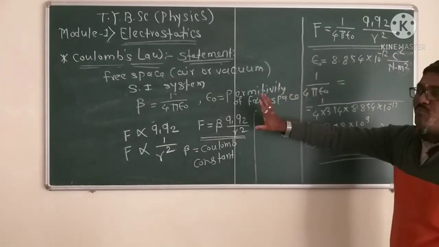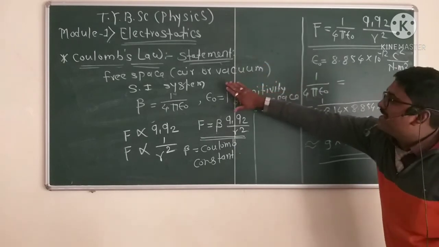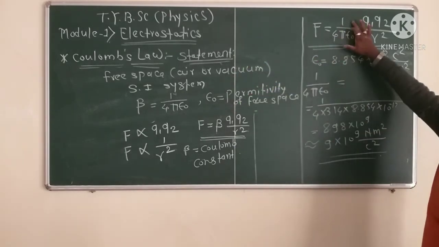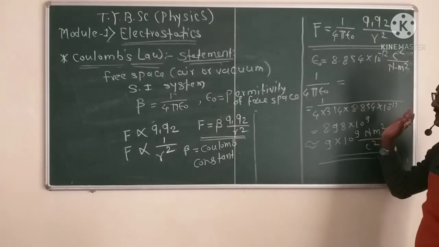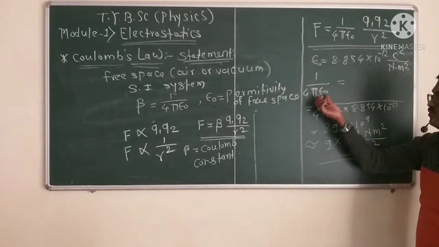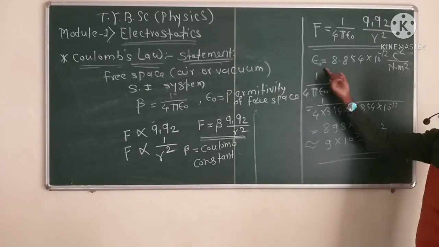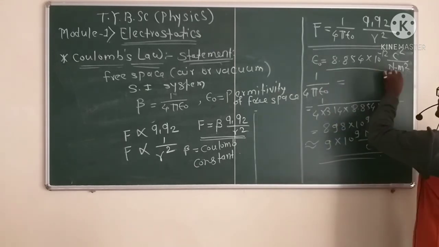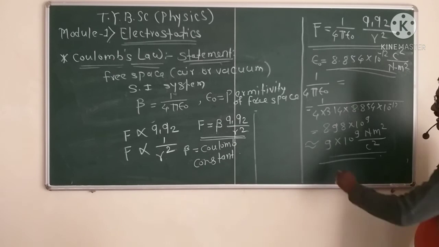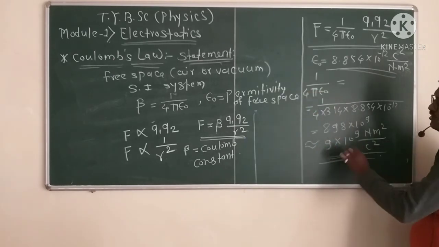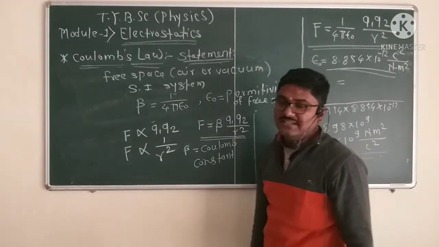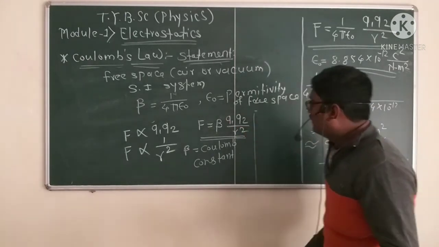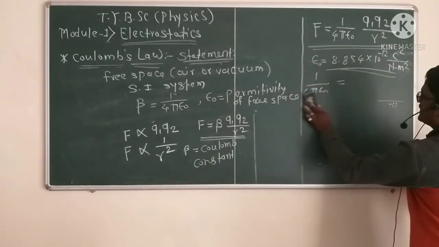The mathematical form of Coulomb's law in free space and the SI system is F is equal to 1 divided by 4 pi epsilon naught Q1 Q2 upon R square. Here epsilon naught is the permittivity of free space, and 1 divided by 4 pi epsilon naught is 9 into 10 to the power 9 N m square divided by C square.